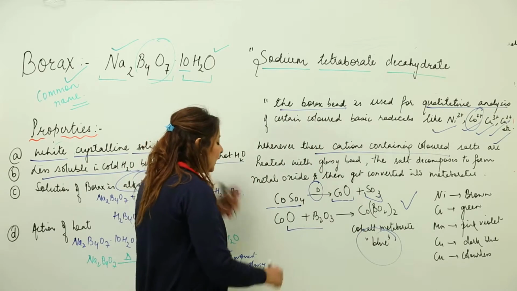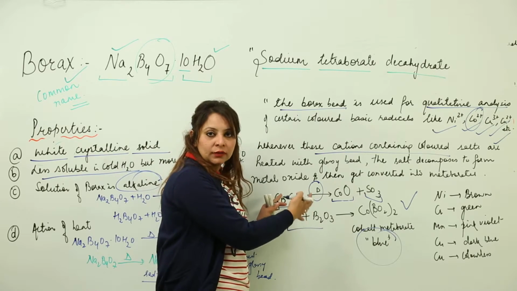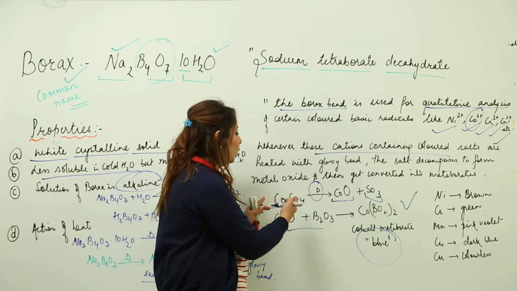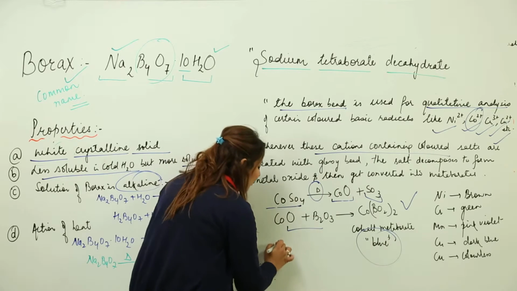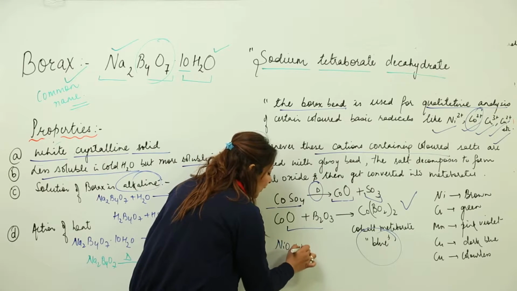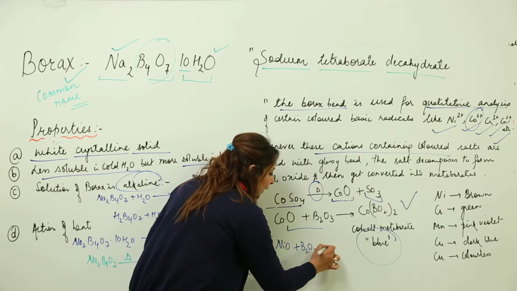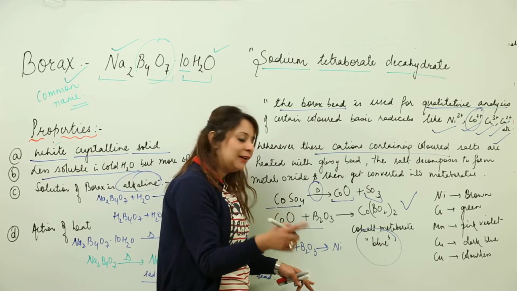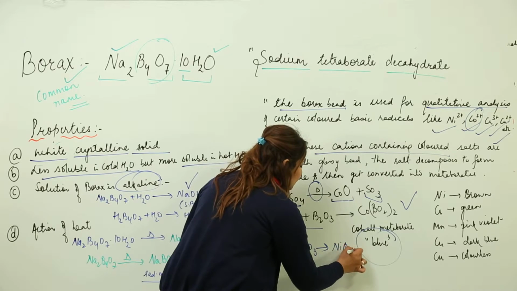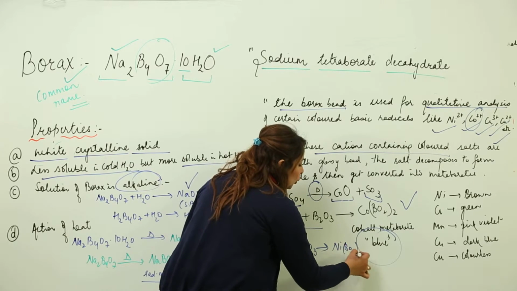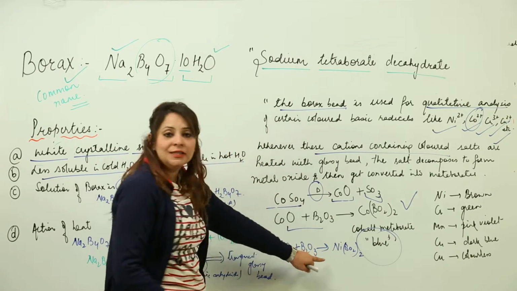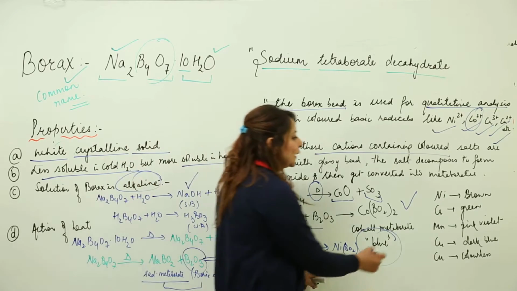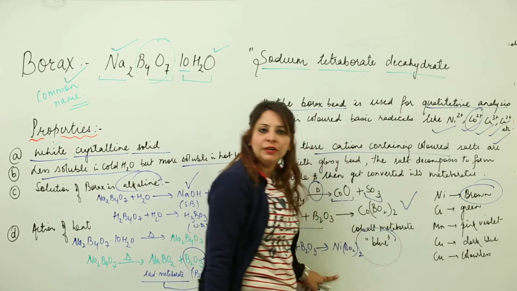Likewise, if you take a nickel salt, it will form nickel oxide, and this nickel oxide reacts with the boric anhydride of the glassy bead to form its metaborate, nickel metaborate, which is Ni(BO2)2. And you know the color of this metaborate: it is brown.